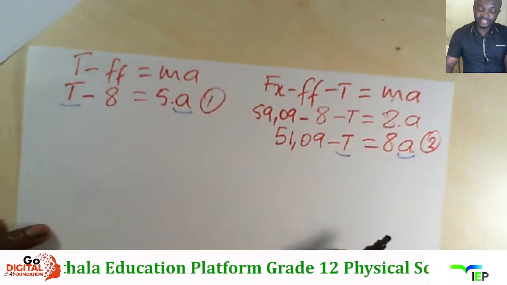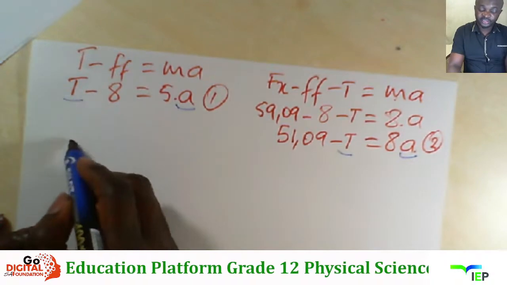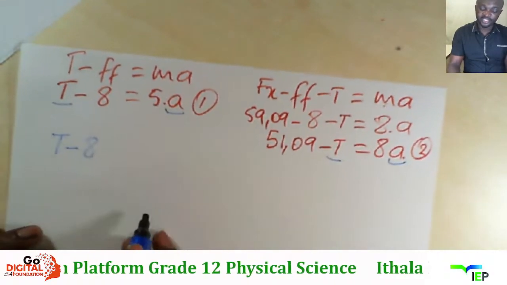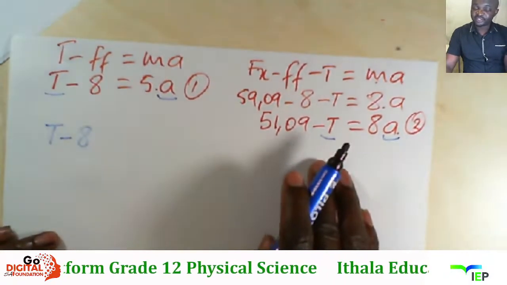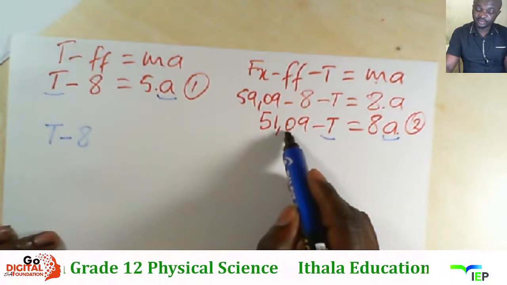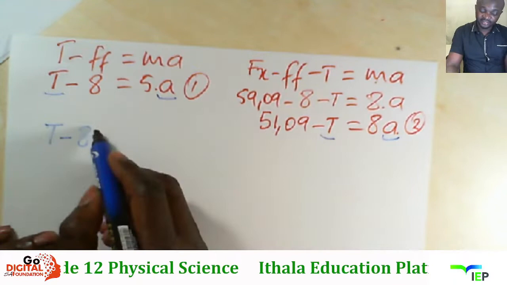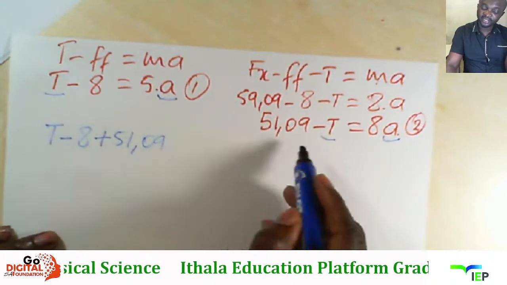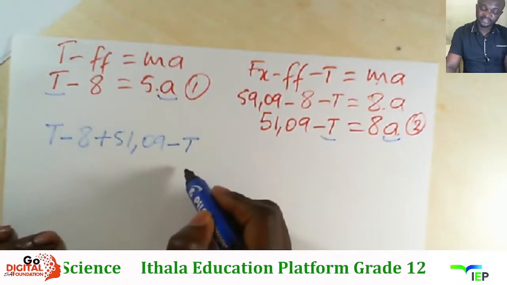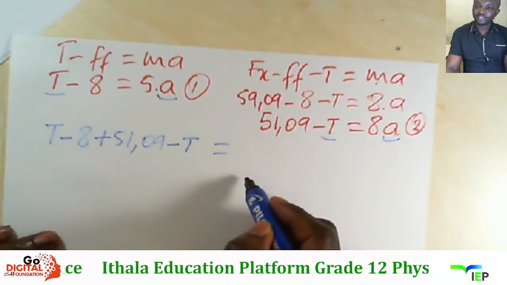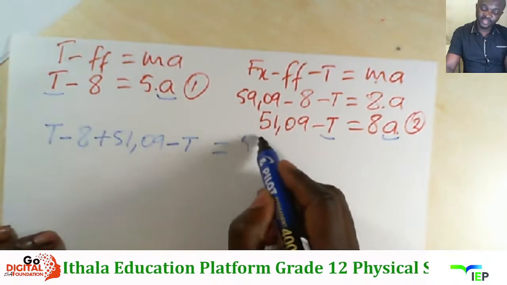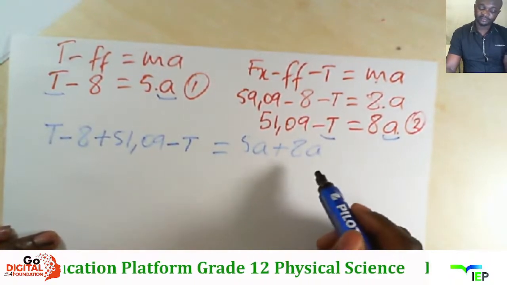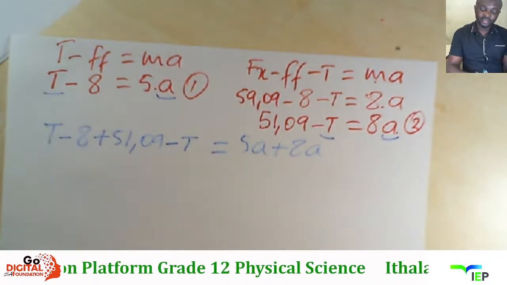So mangithi uya add ngizothi the first equation iti T minus 8 on the left side. Mese ngiza ku equation yesibili nayo iti 51.09 minus T. Ngik-add lana ngizothi plus 51.09 then ngiti minus T. Bese ngiza on the right side of the equation. The first one, 5a ngizothi plus yesibili, 8a. Right? That will be a simple way of solving.